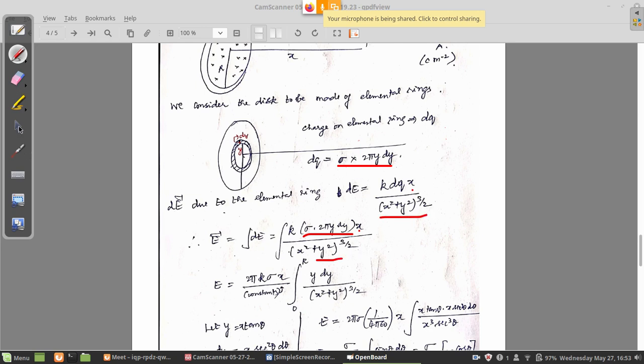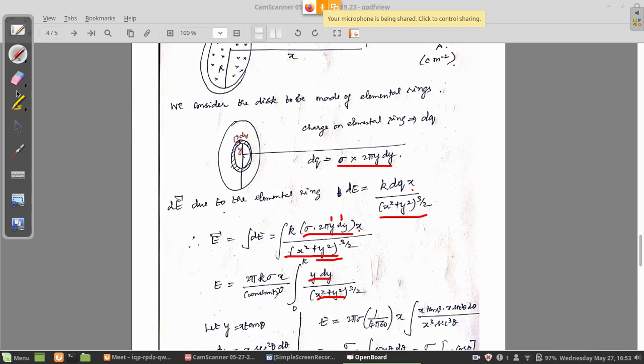Now what are the constants? You can take all the constants out: 2 pi k sigma x, all are constants, because x is also not varying. x is the fixed distance from the disk to the point where you are measuring the field. The only variable is y, so you have to retain the y in the numerator. Integration is with respect to the variable y, so you have y dy in the numerator. The denominator also has the y term, which you cannot separate out, so you have to retain it as such.